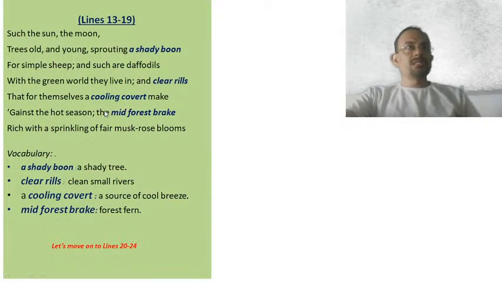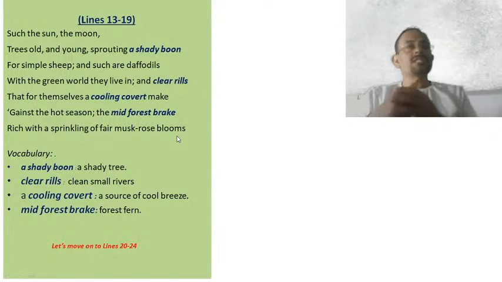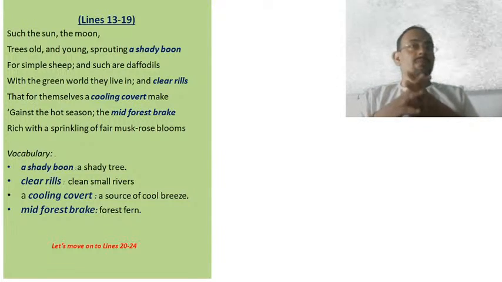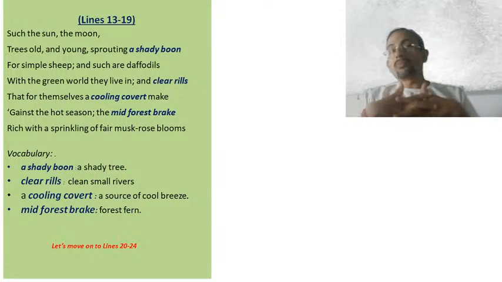Here you see, he says, the mid-forest brake rich with a sprinkling of fair musk rose blooms. Mid-forest brake means forest fern. So he's also making a reference to objects from nature, saying that the mid-forest brake is rich with a sprinkling of fair musk rose blooms. Forest fern with beautiful flowers also becomes a source of sustenance or pleasure for all of us.